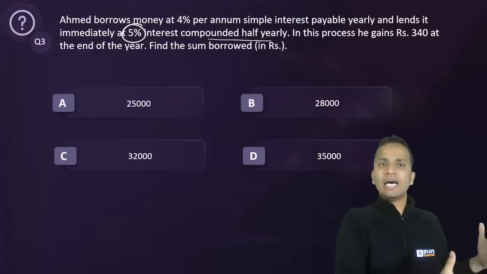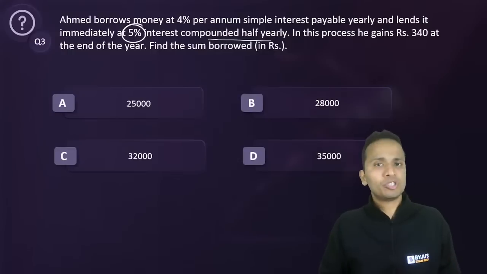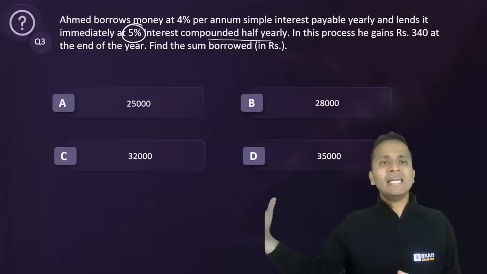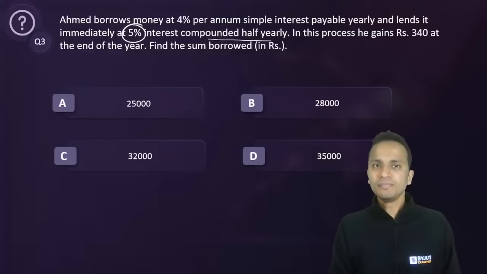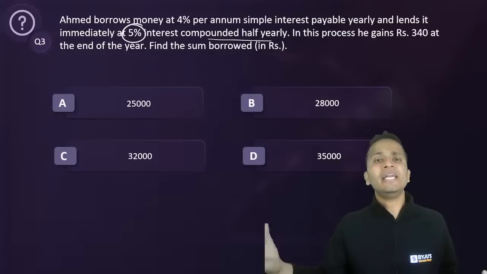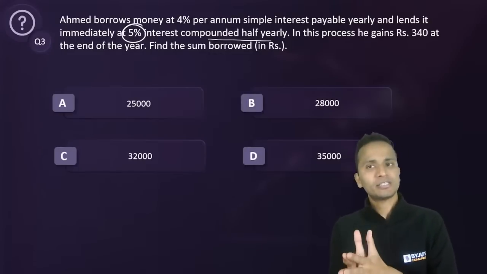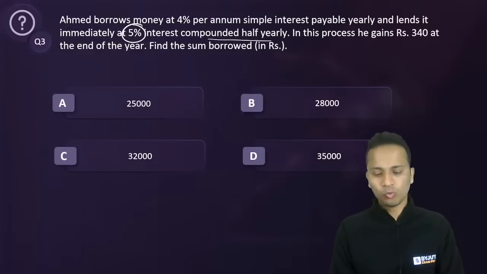So what I did is, I did a loan. I borrowed some money from my friend at 4% per annum simple interest. And then I lend it to someone else immediately at 5% interest, compounded half yearly. So I took it at a lesser percentage and I lend it at a higher percentage. So in this process, I gained some money, which is rupees 340. So you have to find out what is the sum that I have borrowed.